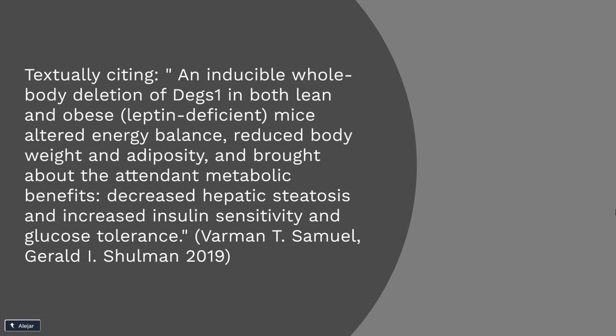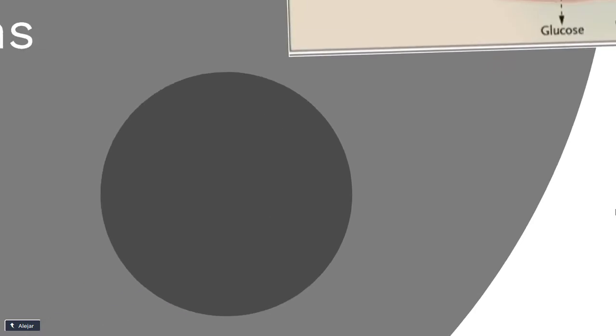an inducible whole body deletion of DES1, that's how the gene that produces these ceramides is called, in both lean and obese mice, altered energy balance, reduced body weight and adiposity, and brought about the attendant metabolic benefits, decreased hepatic steatosis, and increased insulin sensitivity and glucose tolerance. And that's the paper this was taken from.